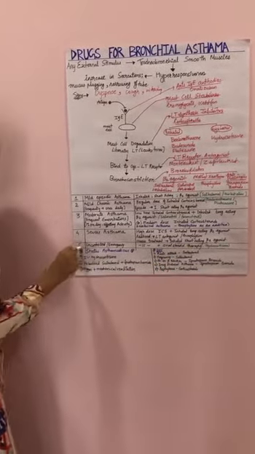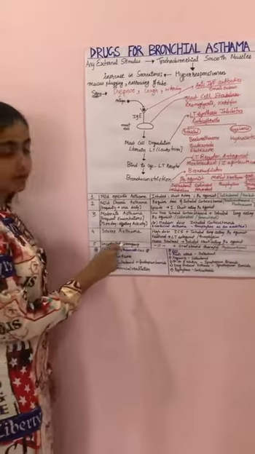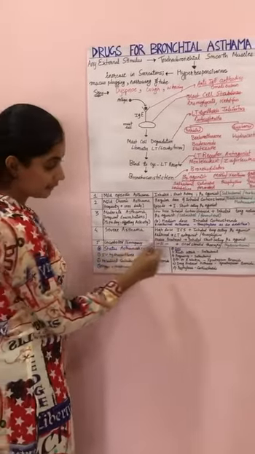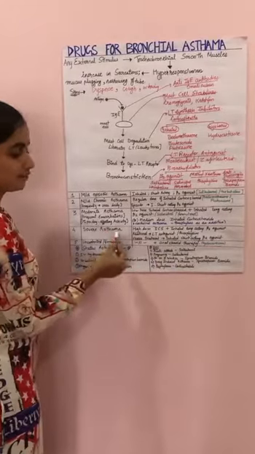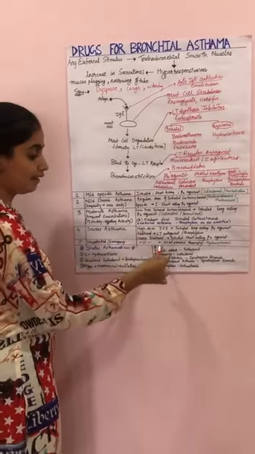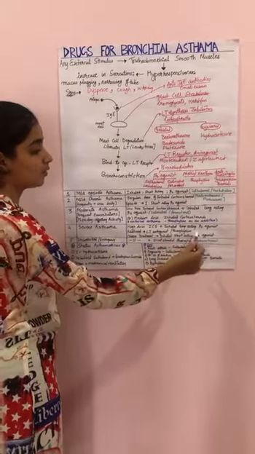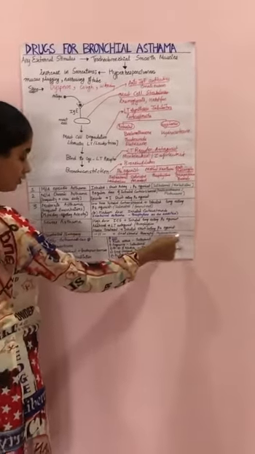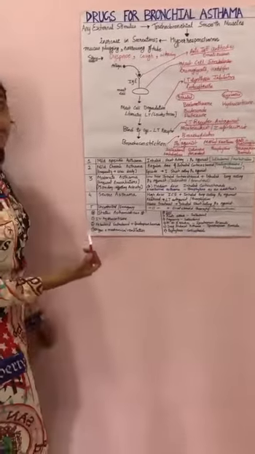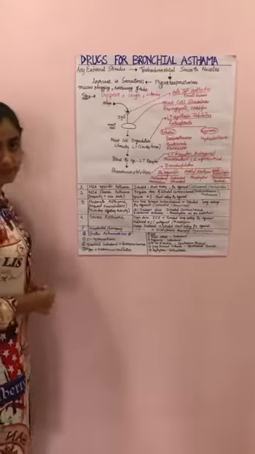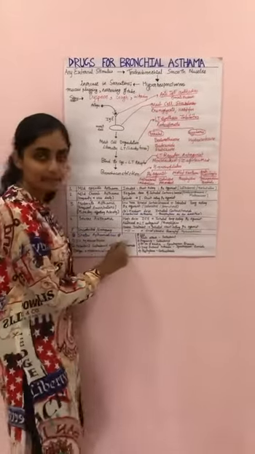Now the fifth case, which is uncontrolled or emergency. In this, the same treatment is given as in severe asthma, and along with that, we also prescribe oral steroid therapy, which is hydrocortisone.